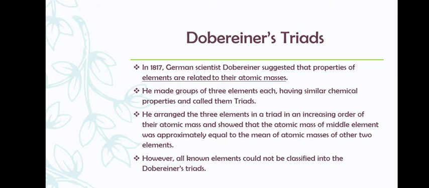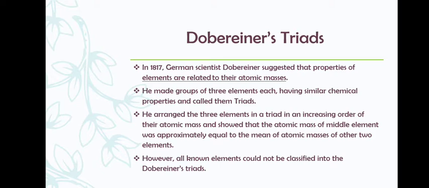For example, (1 plus 3) upon 2. So that is 4 upon 2 will be 2. So that is the mass of your second element. However, all the known elements could not be classified into the Dobereiner's triads.